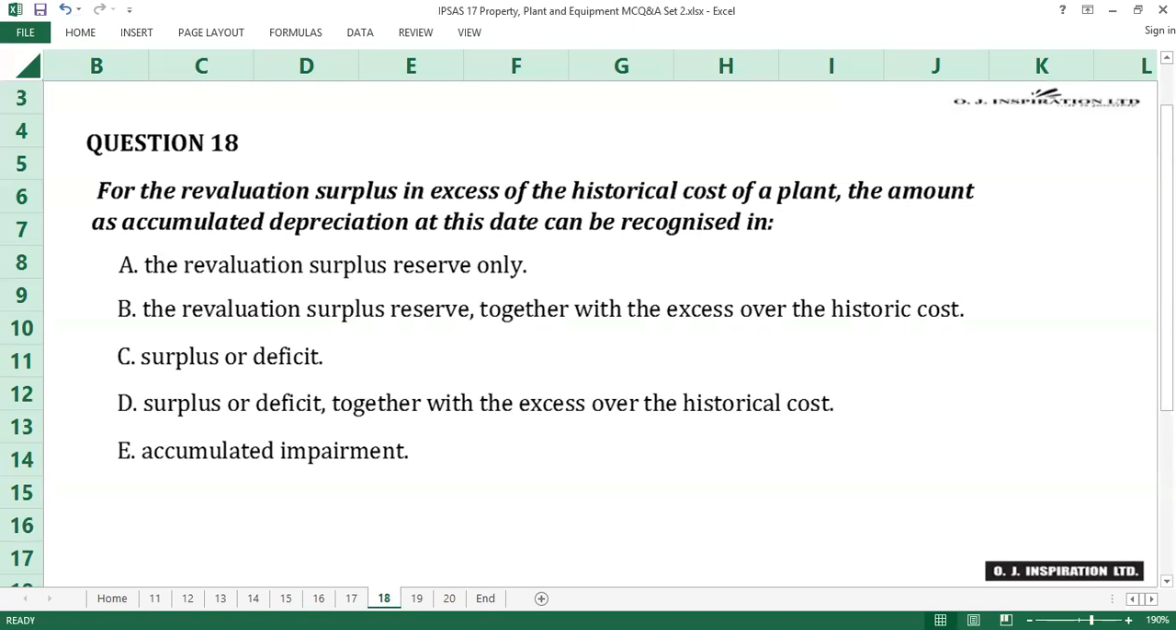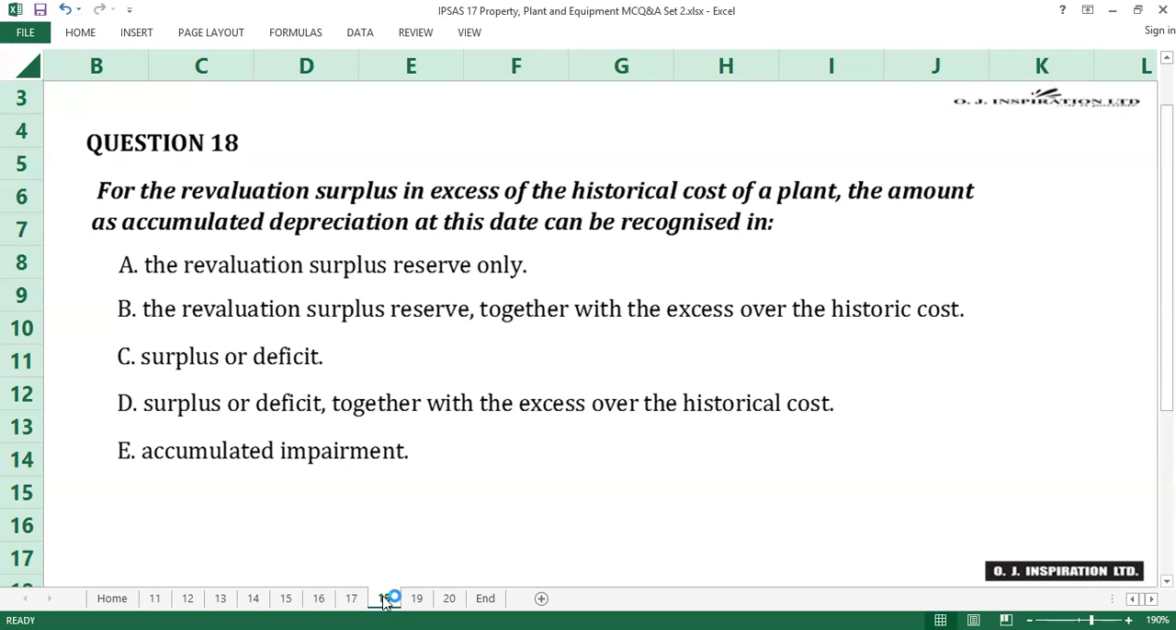Question number 18. For the valuation surplus in excess of the historical cost of a plant, the amount of accumulated depreciation at this date can be recognized in A, the valuation surplus reserve only, B, the valuation surplus reserve together with the excess over the historic cost, C, surplus or deficit, D, surplus or deficit together with the excess over the historical cost, E, accumulated impairment.